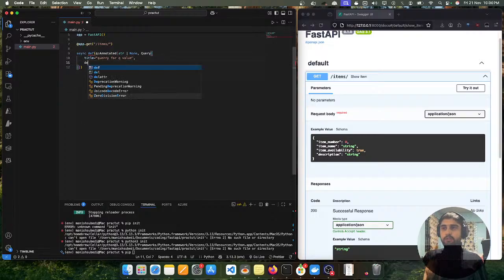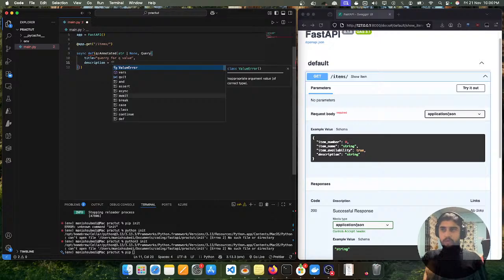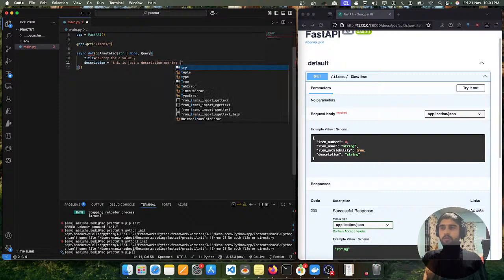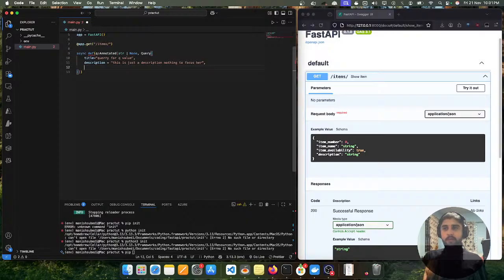And let's go to description. Description equals this is just description, nothing to focus on here. Okay, let's just do that, and let's go to the main thing. The main thing is we have to use some query.